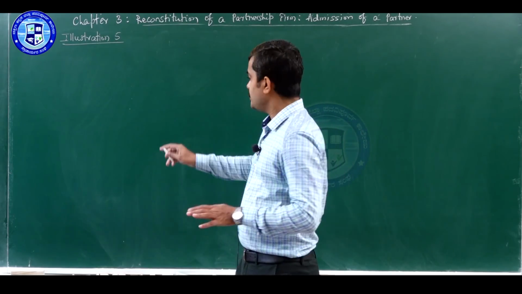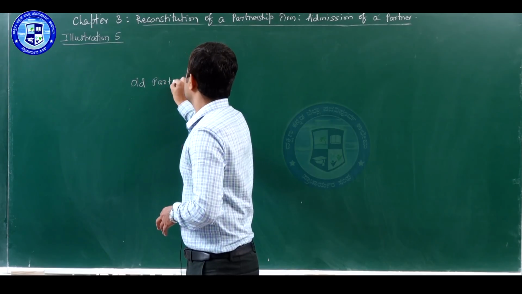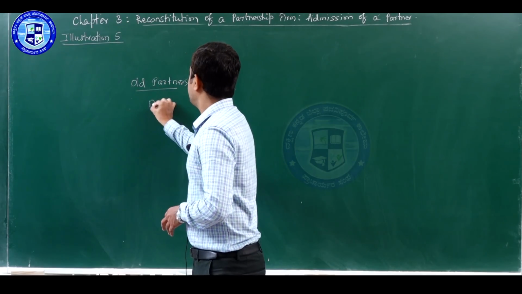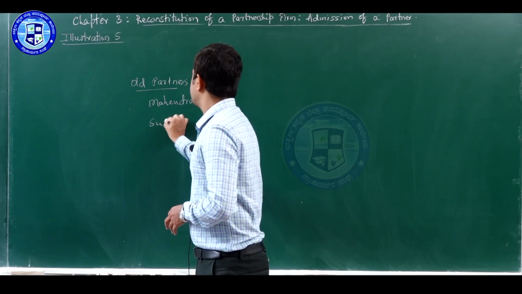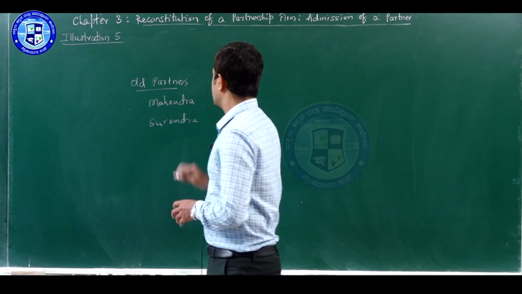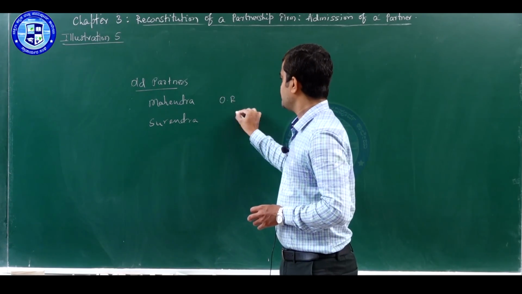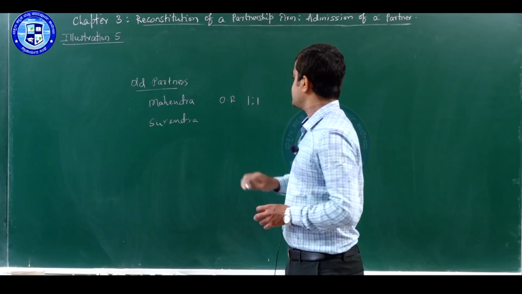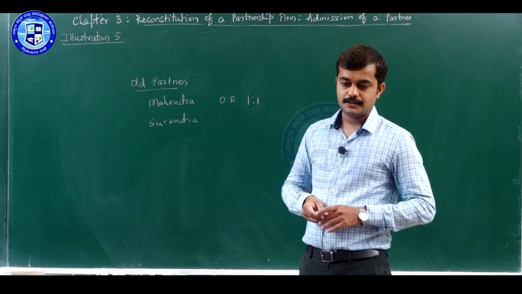Here the old partners are Mahendra and Surendra, whose old profit sharing ratio is given. Since they are equal partners, the ratio is 1:1.